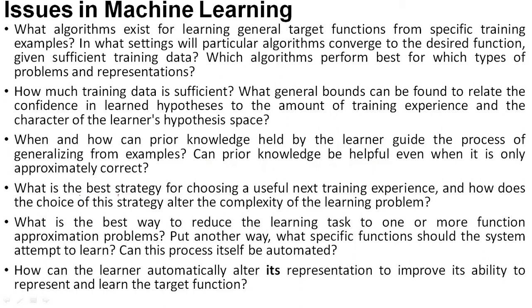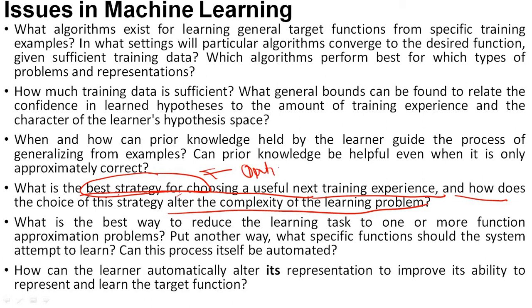Next, the fourth issue is: what is the best strategy for choosing the useful next training experience? What is the best strategy for choosing the next training experience, and how does the choice of this strategy alter the complexity of the learning problem? So you should know the best strategy for your system, and after applying that strategy you should know the final output of that system, and whether that output is complex, whether it is creating any problem, or whether the strategy is correct or not. You have to check all that. So this is one more problem with machine learning.